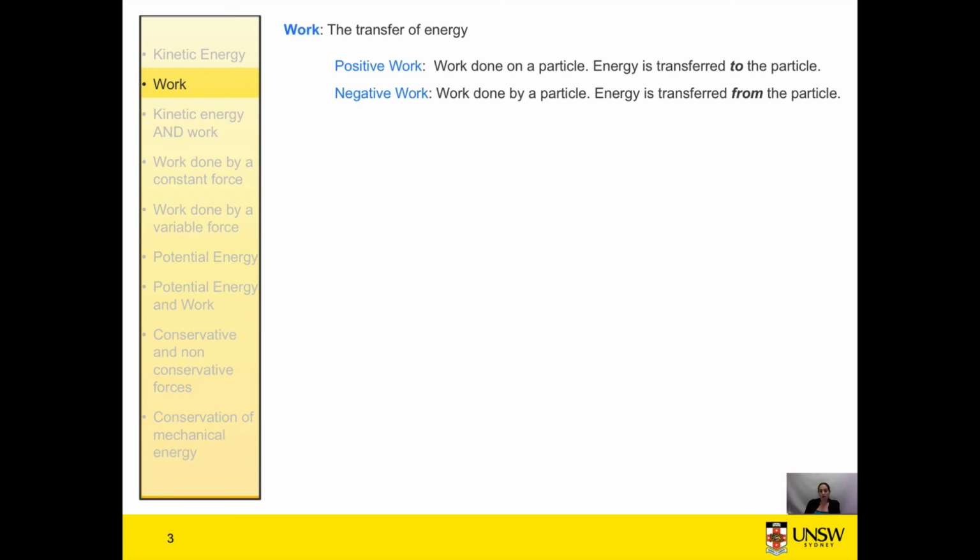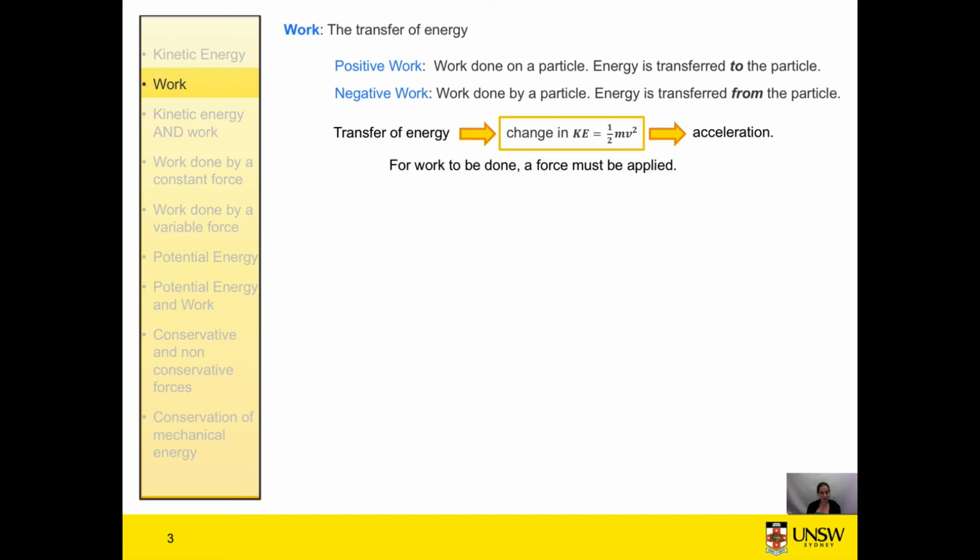We know there must be a relationship between work and kinetic energy. If we transfer energy to an object and that object changes its velocity, then we change the amount of kinetic energy that object has. And since we have changed that velocity, we must have accelerated our object. And by Newton, we know that we must have then applied a force to the object, where the force is equal to the mass times the acceleration.